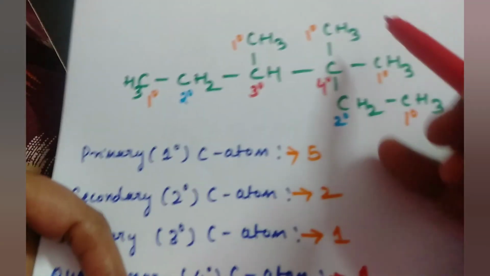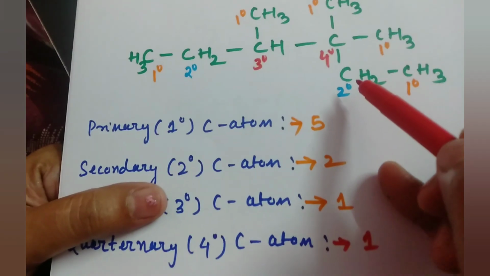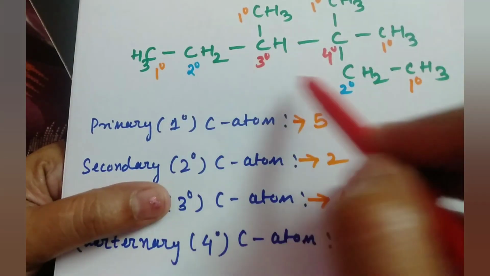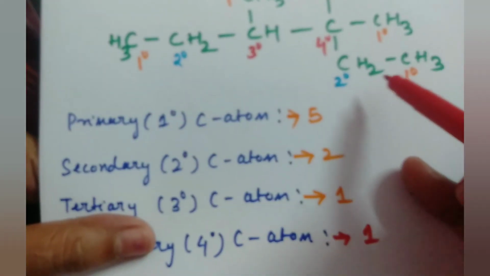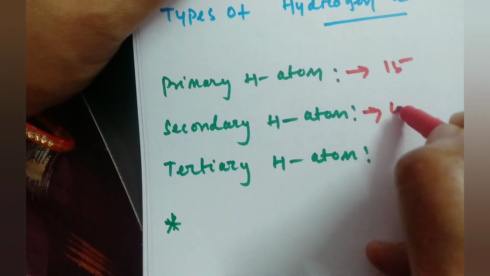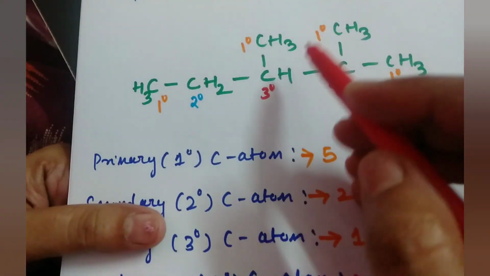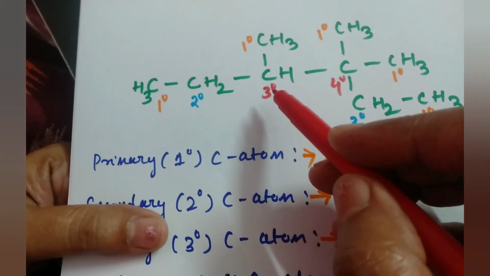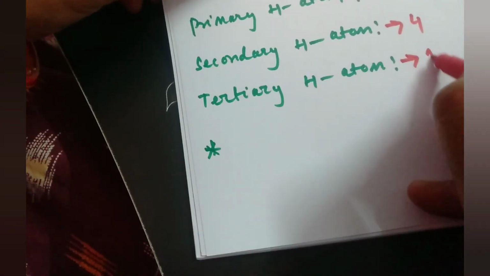Similarly, how many secondary hydrogen atoms are there? How many secondary carbon atoms are there? 1 and 2, 2 secondary carbon atoms. To each secondary carbon atom, there are 2 hydrogens attached, 2 and 2, 4 hydrogen. So in secondary hydrogen, the total is 4. Similarly, tertiary: how many tertiary carbon atoms? 1 tertiary carbon atom means 1 hydrogen is attached to it. So tertiary hydrogen atom is 1.